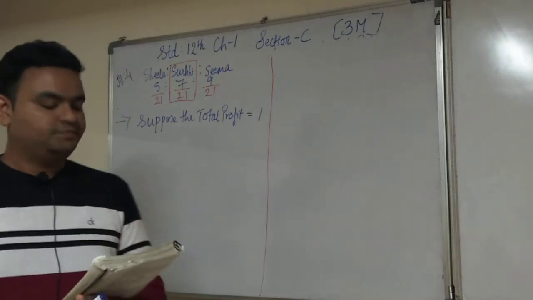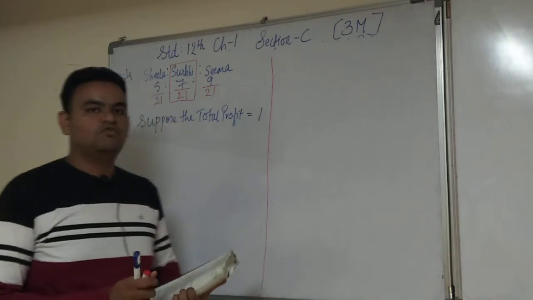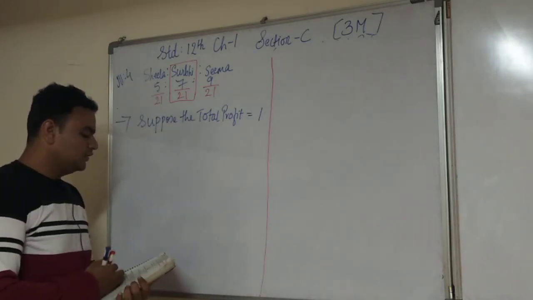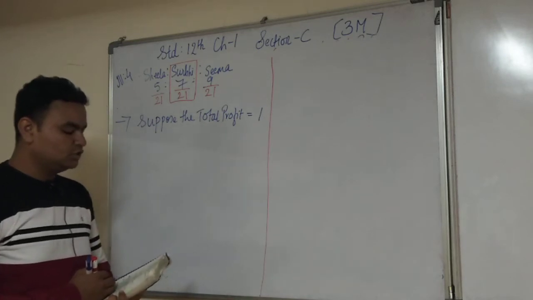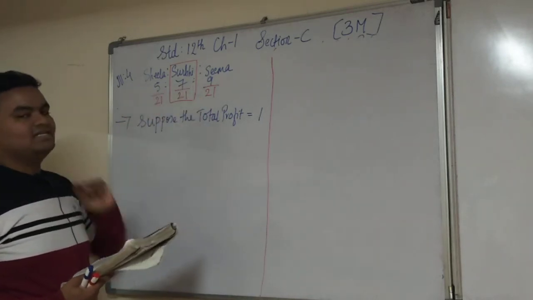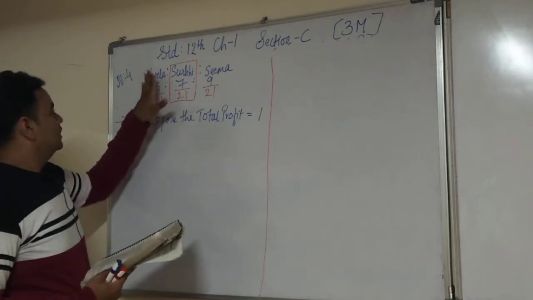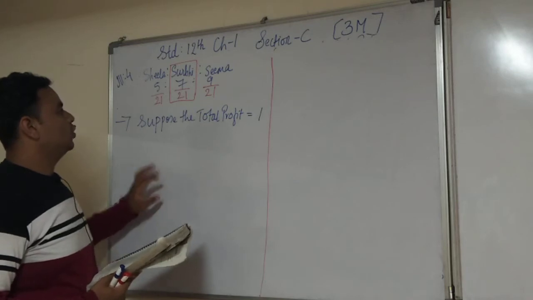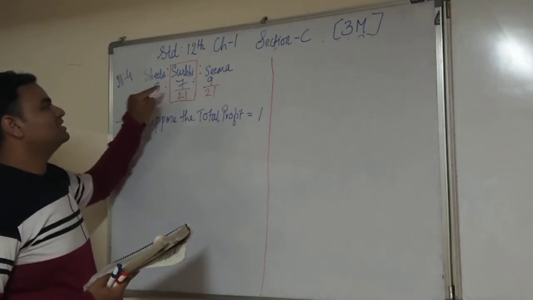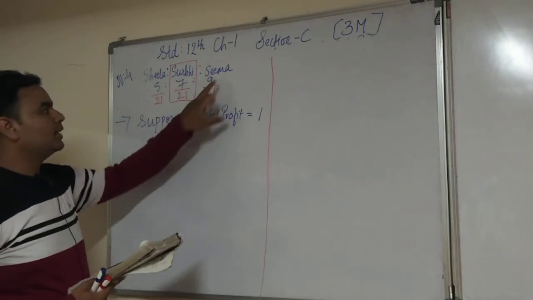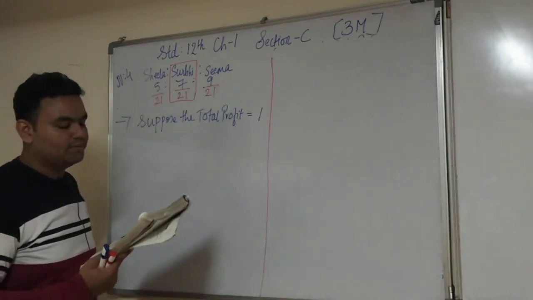Okay, students, we are here with illustration 4. Illustration 4 is already given to you: Sila, Surbi and Seema, the partners, are sharing the profit and loss in the ratio 5:7:9. If you put it in the ratio 5 plus 7 plus 9, that is 21. So 5 upon 21, 7 upon 21 and 9 upon 21.